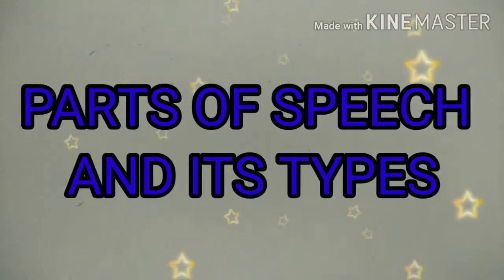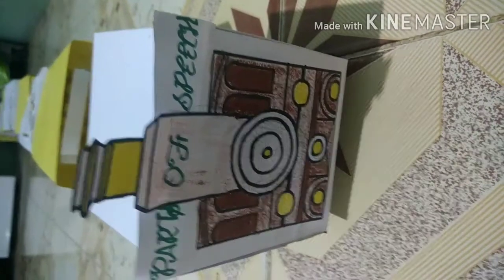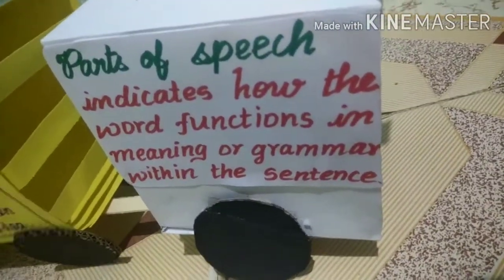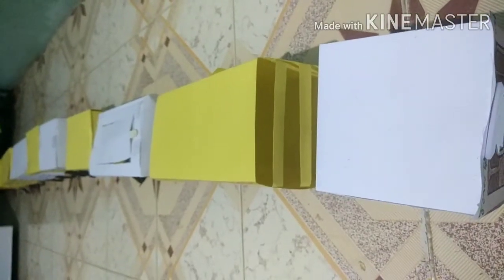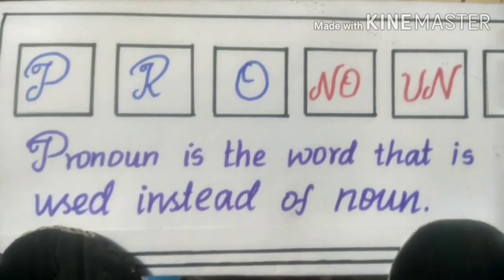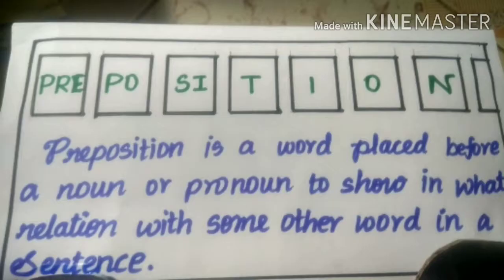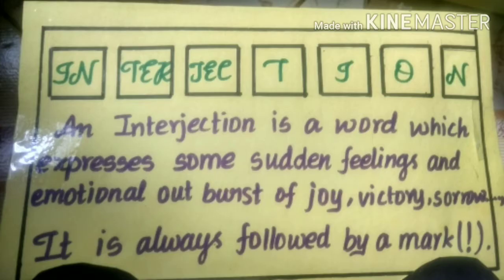Today I am going to explain parts of speech. Here is a train named parts of speech. Parts of speech indicates how the word functions in meaning or grammar within the sentence. There are 8 compartments in this train named noun, pronoun, verb, adverb, adjective, preposition, conjunction and interjection.